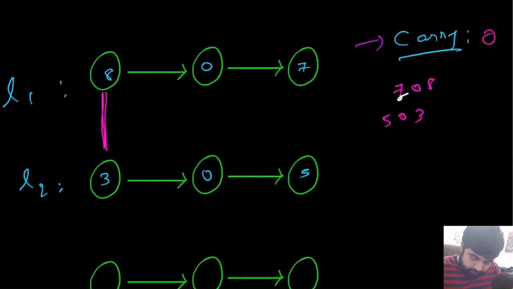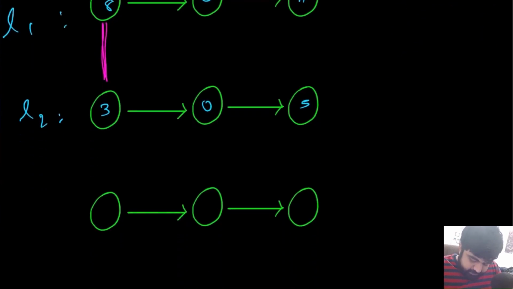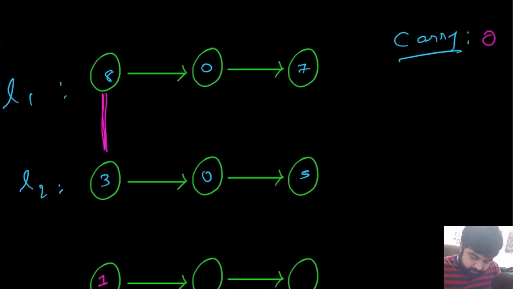Okay, now let me get rid of these numbers, they are causing some confusion. So first we are doing 8 plus 3. 8 plus 3 is going to be 11. Since 11 is greater than 10, we are only going to put 1 over here, and we are going to change the value of the carry.